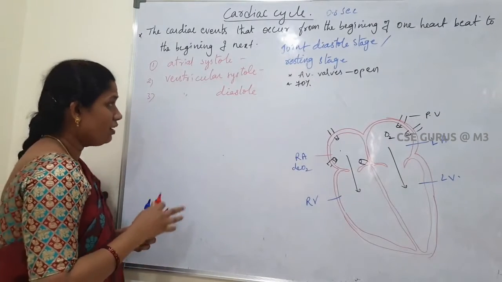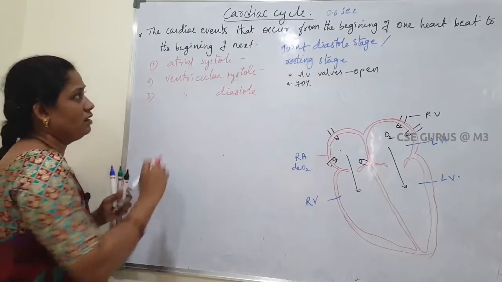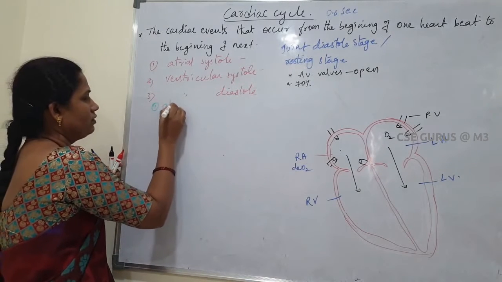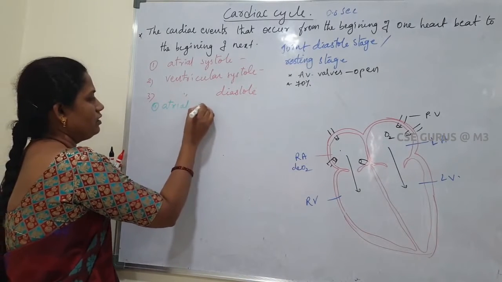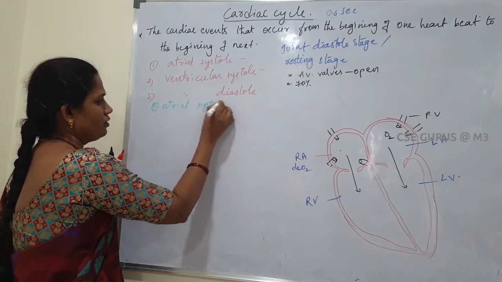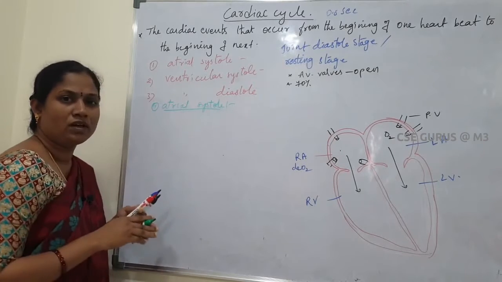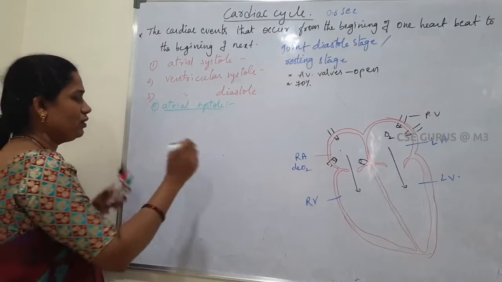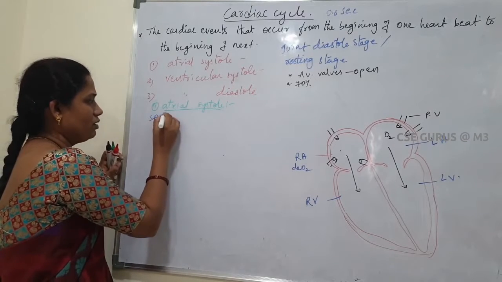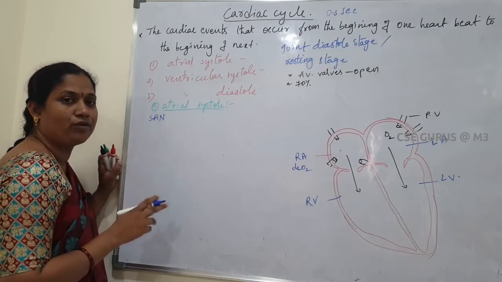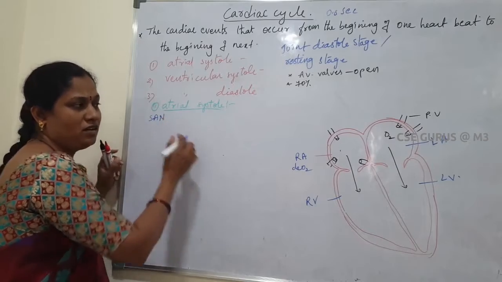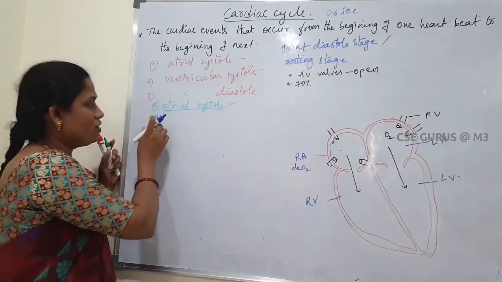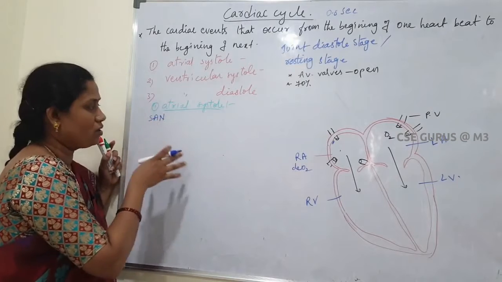Next, we will see the cardiac events. First one, atrial systole. Systole means contraction. First of all, the SAN, the sino-auricular node, which is present in the right atrium, right corner, has special cardiomyocytes.